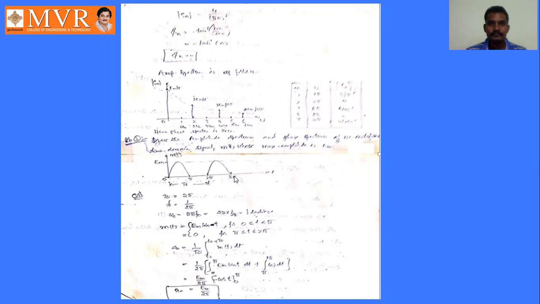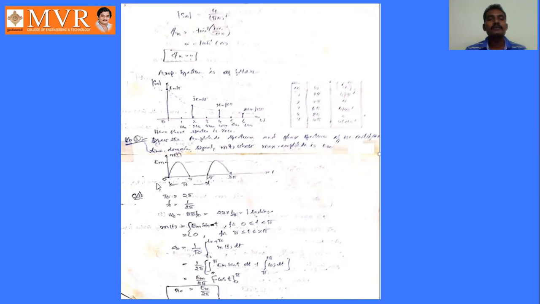Okay, see, Em is the amplitude of this waveform. This is the sinusoidal waveform. Actually a sinusoidal waveform will be like this, but here this is the positive portion of the waveform and this is the negative portion of the waveform. In a half wave rectifier the positive portion will be present and the negative portion will be zero, absent.